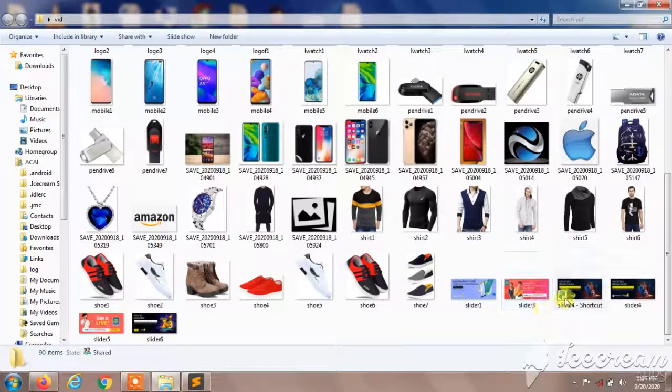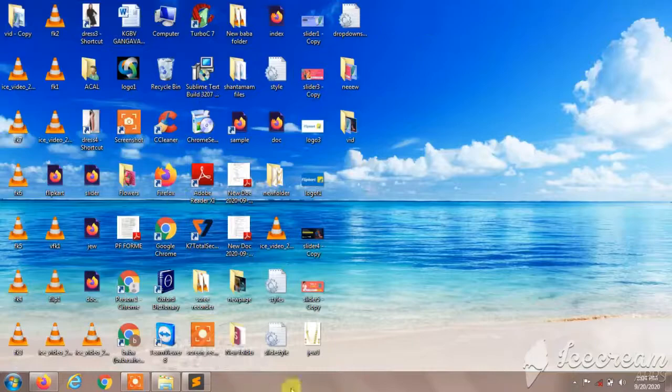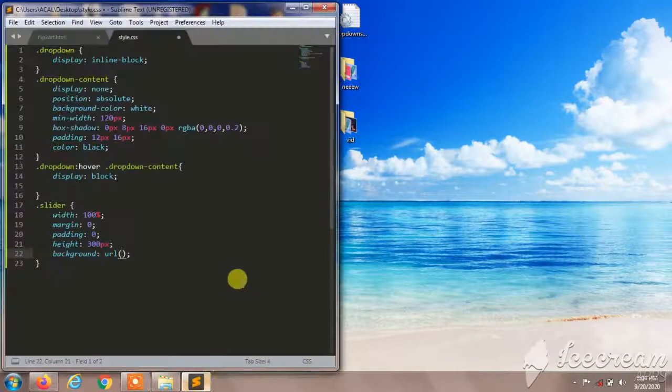So this image slide 1, 2, 3, 4, 5, 6, and I'm going to get slide 1. So I'll give width, which was in my file. So slider 4.jpg.